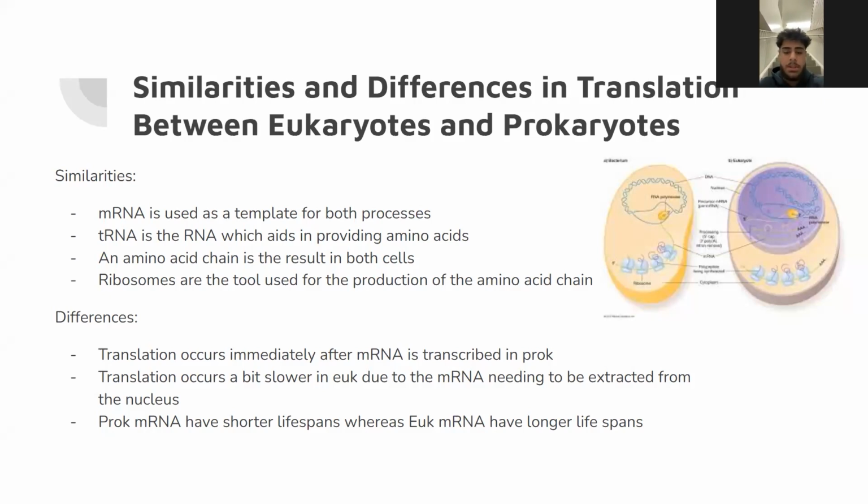Some differences between eukaryotes and prokaryotes in the process of translation is that translation occurs immediately after mRNA has been transcribed in prokaryotes because, of course, they have no organelles, and so the cytoplasm is where both processes occur. Whereas in eukaryotes, translation is a bit slower because the mRNA has to leave the nucleus and then go to the ribosome, which takes a bit longer. Because of that, mRNA molecules in prokaryotes have a short lifespan, whereas in eukaryotes, they have a longer lifespan. And that wraps up the differences and similarities in transcription and translation, and also the process in which DNA goes to protein. Thank you.